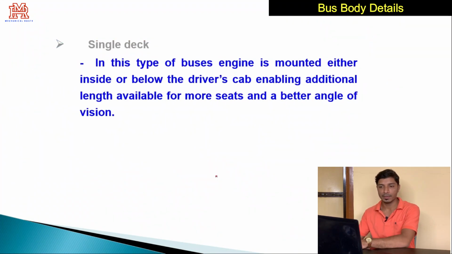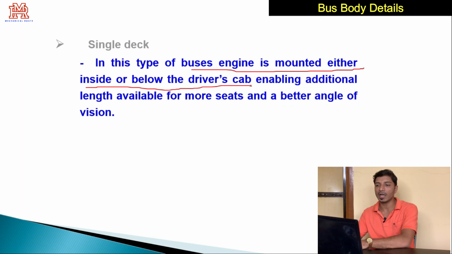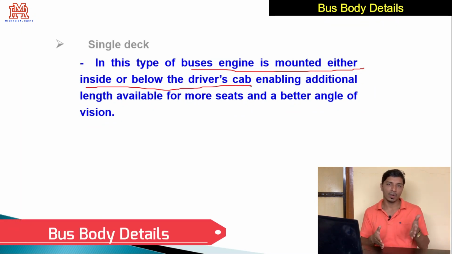Single deck. Whatever buses you have discussed till now, maybe city buses, suburban buses, town buses, all these buses are of single deck type, meaning we will be having a single row of seats. In this type of bus, the engine is mounted either inside or below the driver's cab, maybe mounted in between the bus or just below the driver cabin.